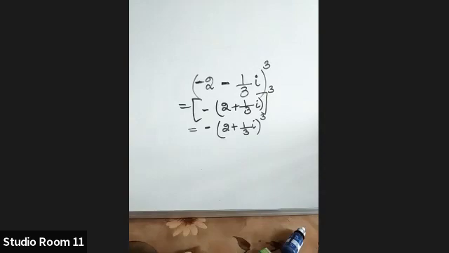So (2 plus 1 by 3i) the whole cube. You have to use the a plus b the whole cube identity.